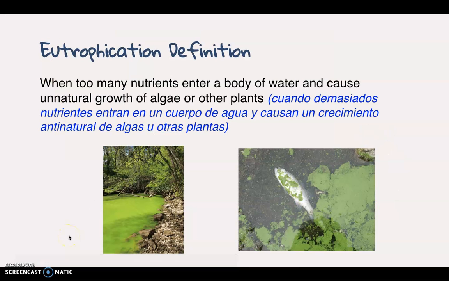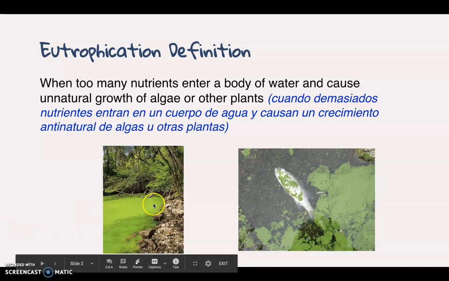Eutrophication is when too many nutrients enter a body of water and cause unnatural growth of algae or other plants. So this can happen in a lake, a pond, a river, and the ocean. Algae, like you've probably seen before, are the little green plants that you see at the top of water.